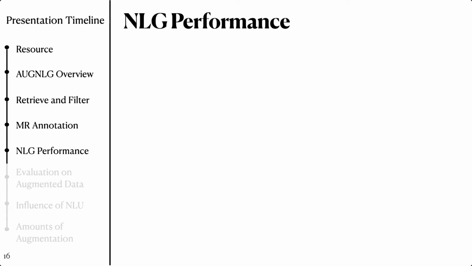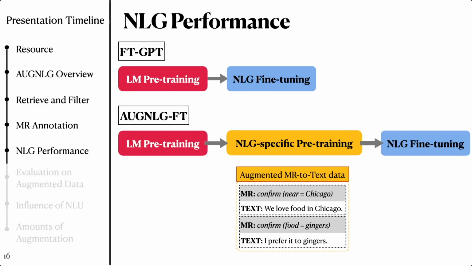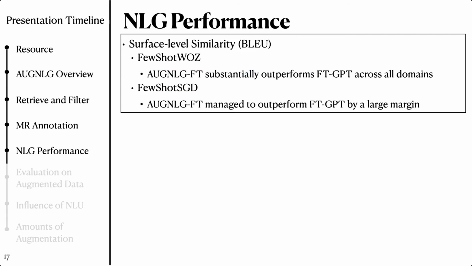To evaluate the contribution of the augmented data to the few-shot NLG task, we apply AugNLG to two baselines. First, FT-GPT, which directly fine-tunes GPT-2 on the in-domain few-shot MR-to-text pairs. We introduce AugNLG-FT, which further pre-trains GPT-2 on the augmented MR-to-text pairs and performs the final fine-tuning on the in-domain data. We evaluate the model generation using BLEU.